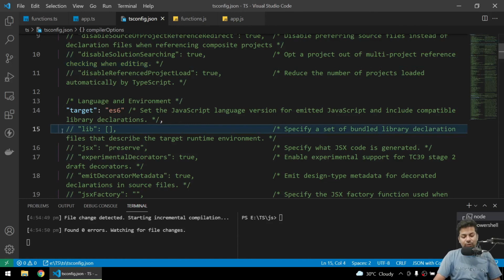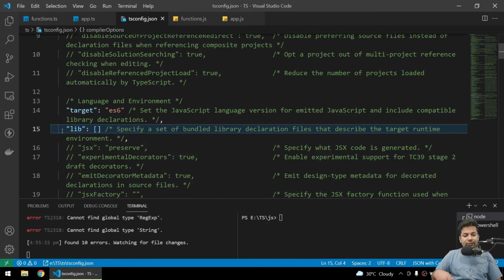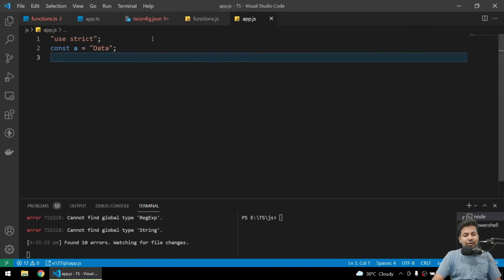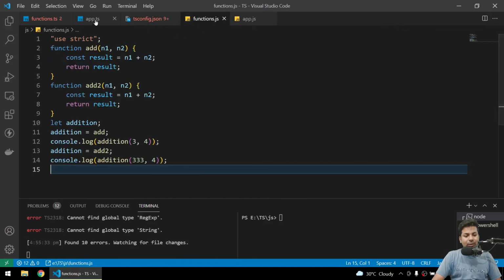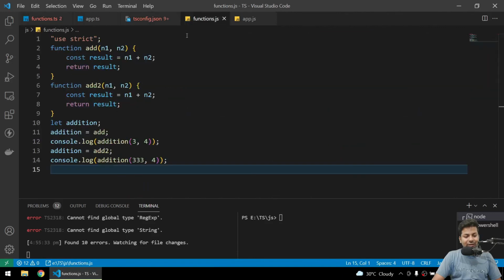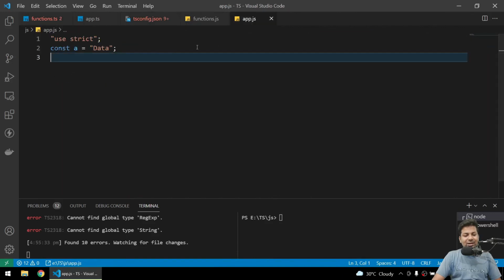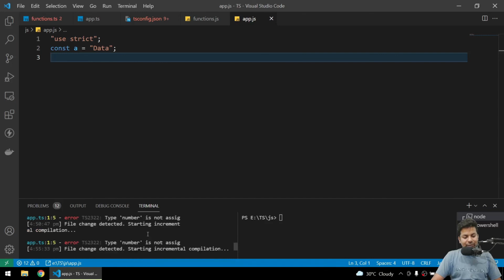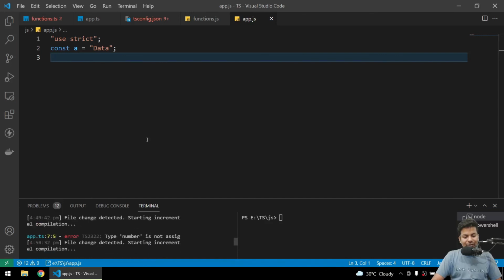If I just remove this part, uncomment, and say don't include any libraries, save it. So we got errors. See, a bunch of errors, because this is not supported.